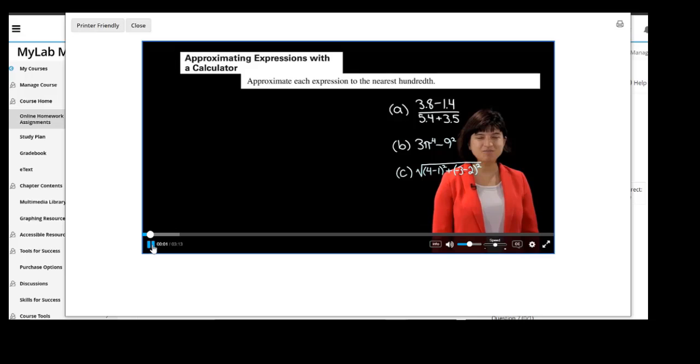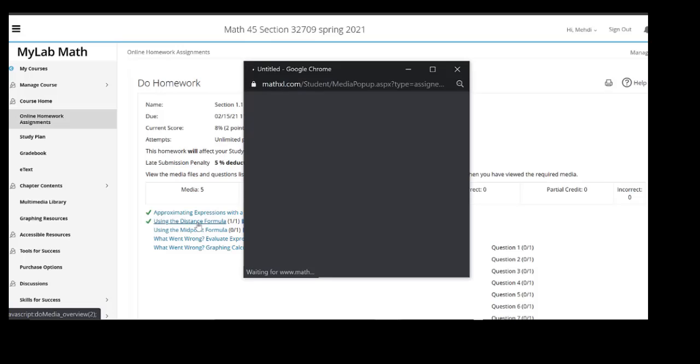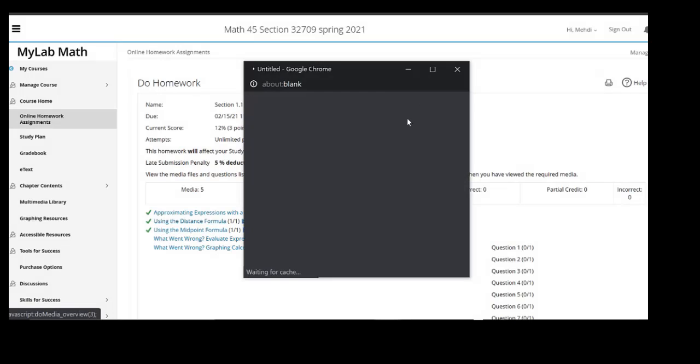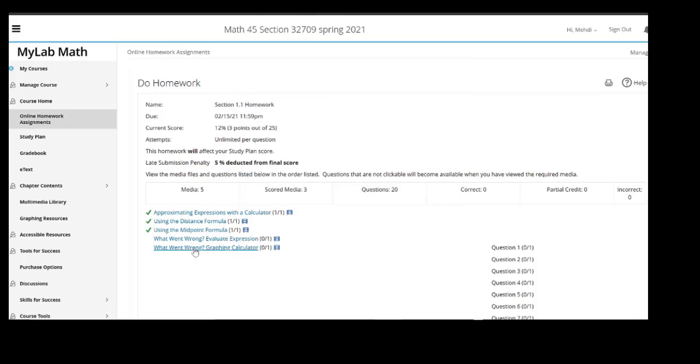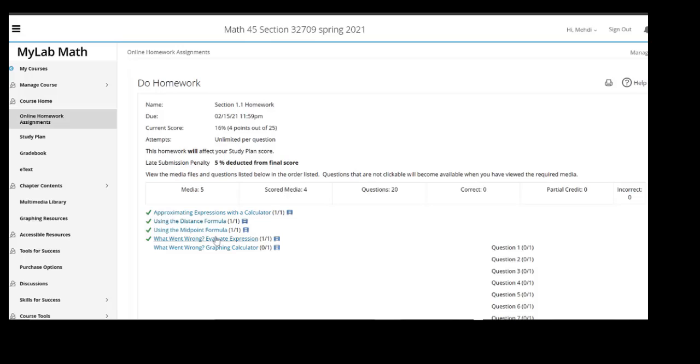For each homework assignment, once it opens, there is a link for question help. Actually, I'm working with multiple monitors here, and some of these have been opened on other monitors, so I'm going to go ahead and get to that. We're going to practice using the midpoint formula. In part A, I'm going to pause that one.